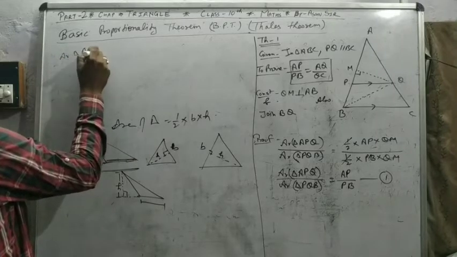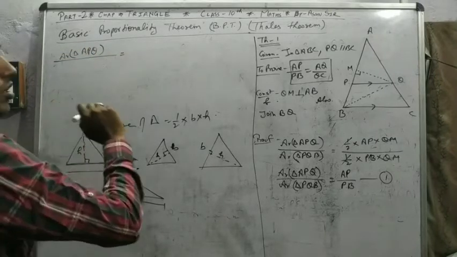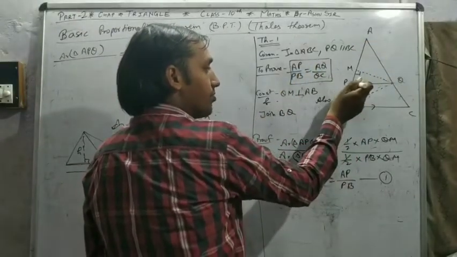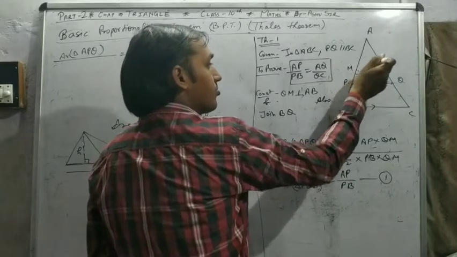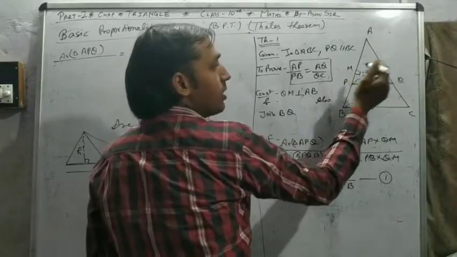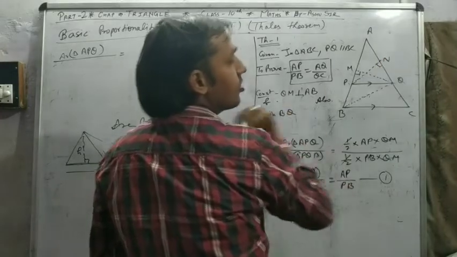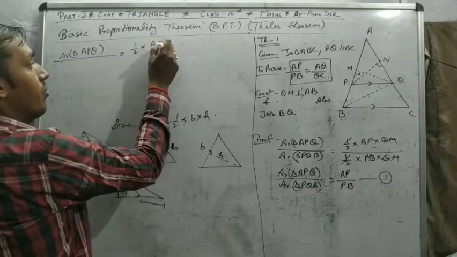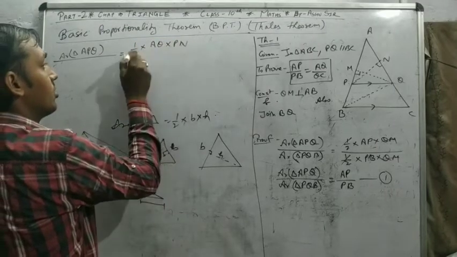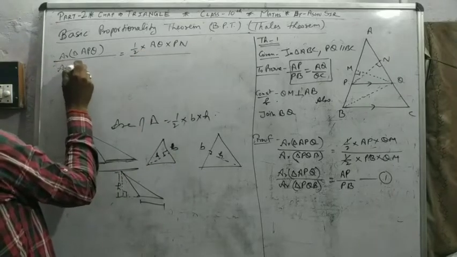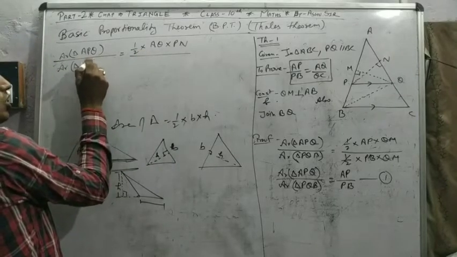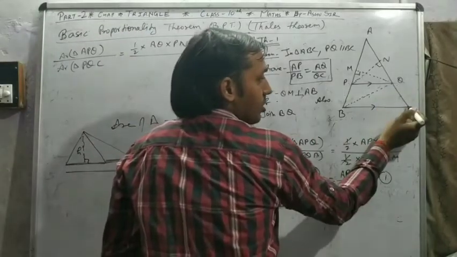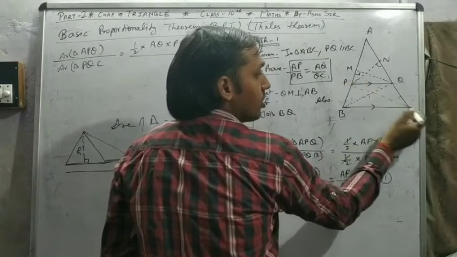Area of triangle APQ, same, because AQ is part of triangle APQ, and height, because AQ's opposite vertex is P. Then half, base and height, upon area of triangle PQC, because we want QC base, so the same process, join PC.